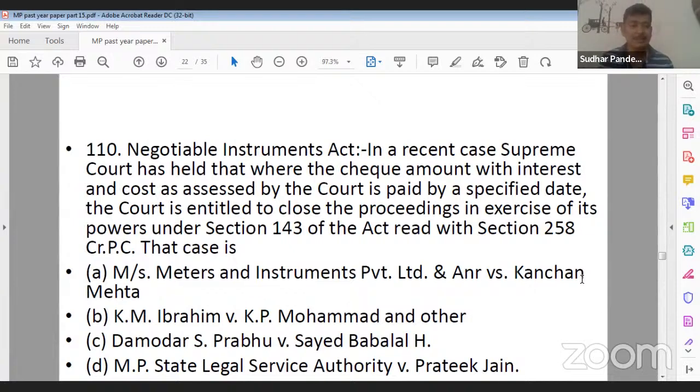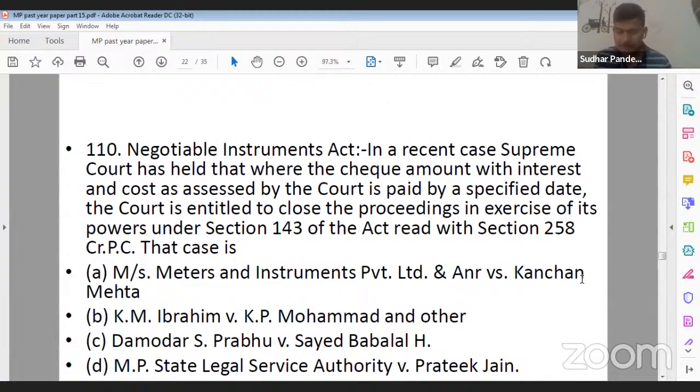That case is option A, Messrs. Meters and Instruments Private Limited and others versus Kanchan Mehta. Option B, K.M. Ibrahim versus K.P. Muhammad and others. Option C, Damodar S. Prabhu versus Sayyid Baba Lal H. Option D, MP State Legal Service Authority versus Pratik Jain.